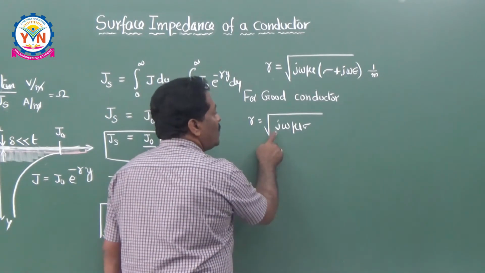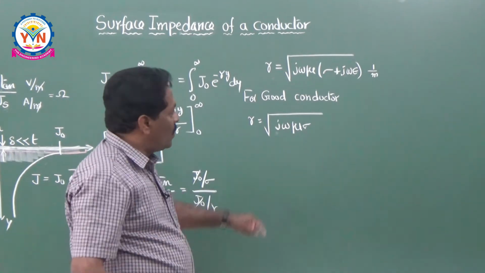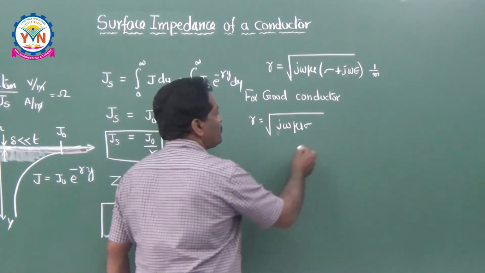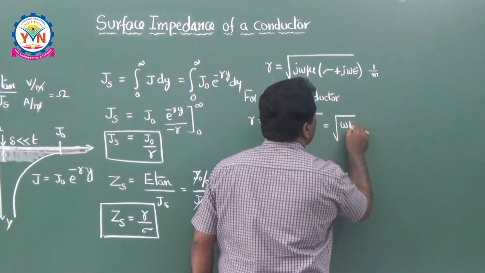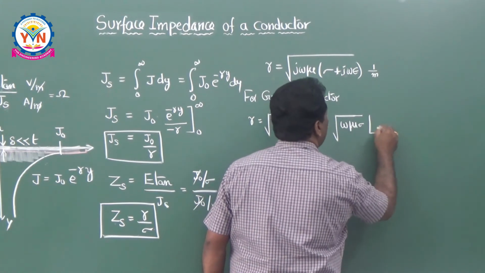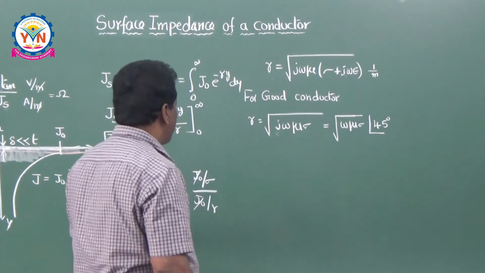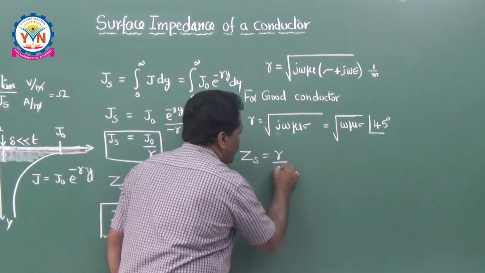So what is root j? At an angle 45 degrees, because j is nothing but 90 degrees, and root of 90 is 45. Then I can say this is equal to root of omega mu sigma at an angle 45 degrees. But what is your surface impedance here? Zs is equal to gamma by sigma.